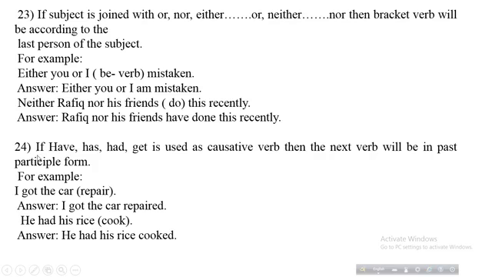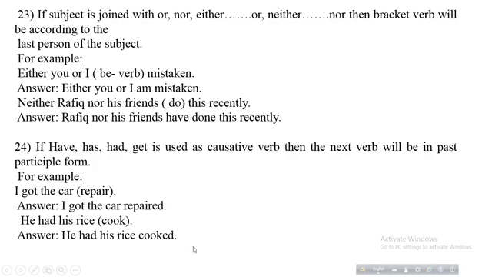Next rule, so you see, if have, has, had, get is used as a causative verb, then the next verb will be in past participle form. For example, I got the car repaired. Answer: I got the car repaired. Next example, he had his rice cooked. Answer: he had his rice cooked.